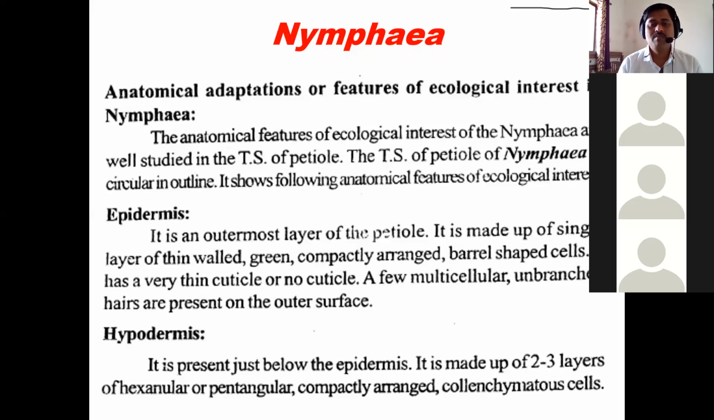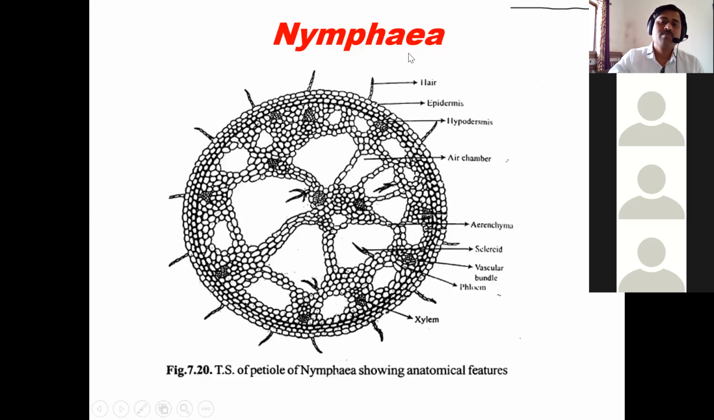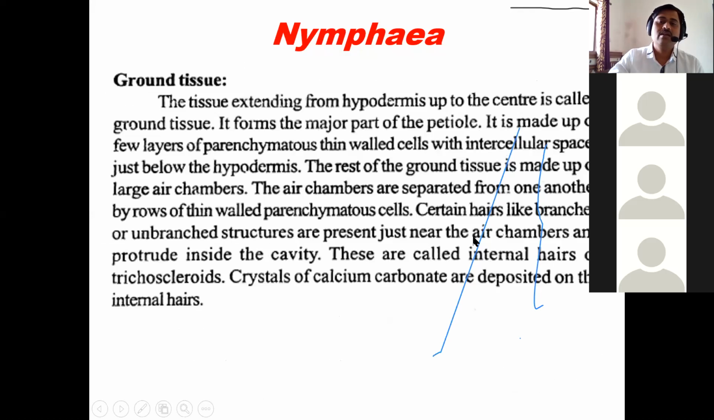A few multicellular unbranched hairs are present on the outer surface. Many times on the outer surface there are hairs present. So generally they have epidermal hairs on the outside. Epidermal hairs are generally seen.